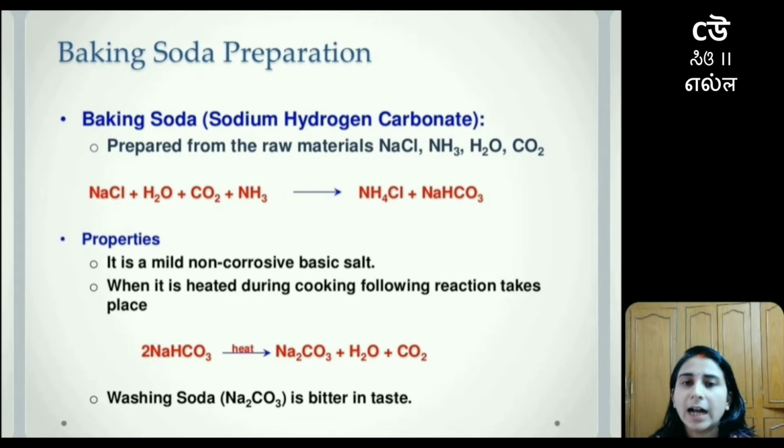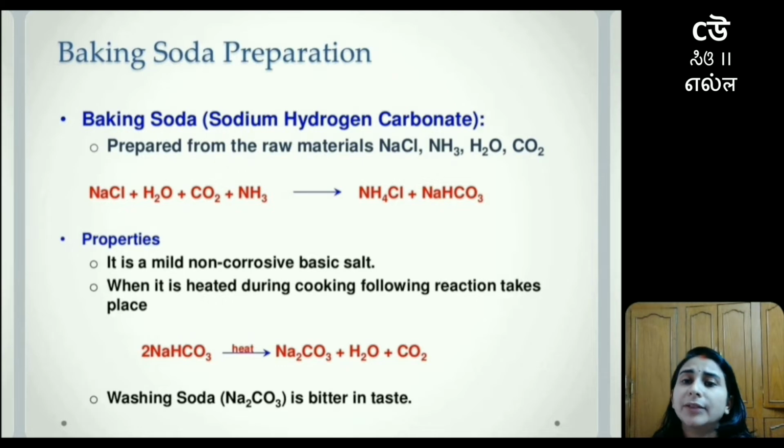Moving on, after bleaching powder, now we are going to talk about baking soda preparation. Baking soda is the thing that we use in our homes while cooking food. So baking soda has got its chemical name as sodium hydrogen carbonate. It is prepared from 4 raw materials, and these are sodium chloride, water, carbon dioxide gas and ammonia.